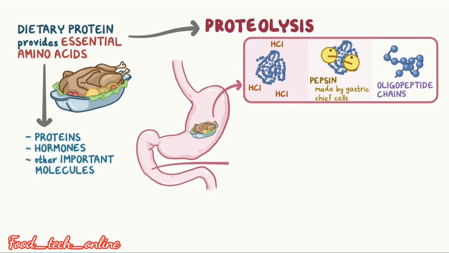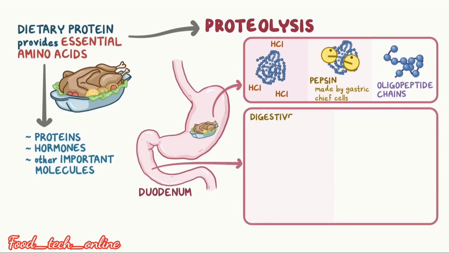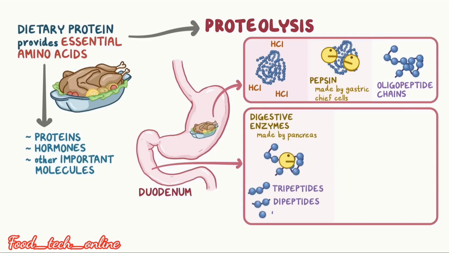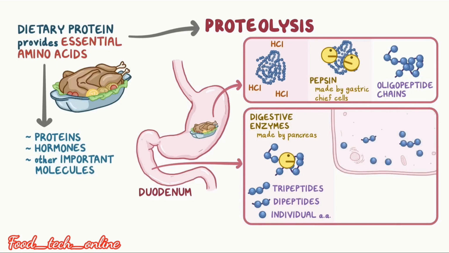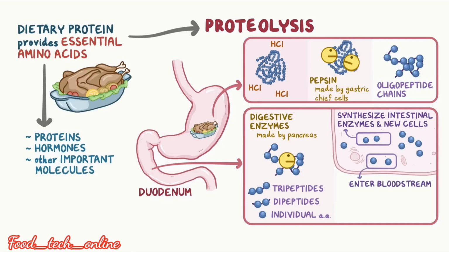In the lower part of the stomach, called the duodenum, digestive enzymes made by the pancreas convert them into tripeptides and dipeptides. Amino acids are broken down into the smallest parts by intestinal enzymes, enter the bloodstream, and are transferred to the parts of the body.